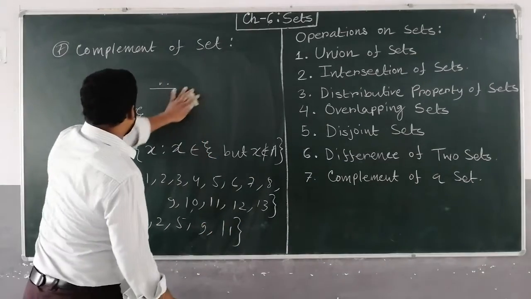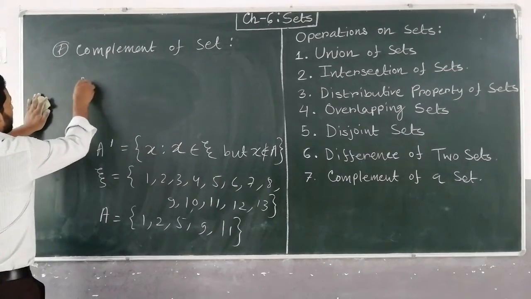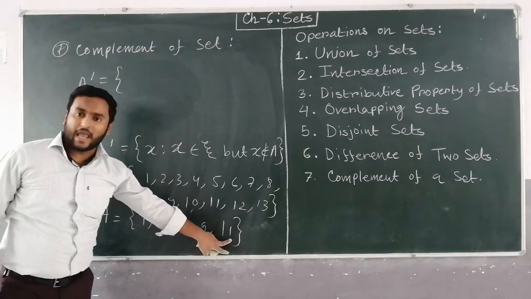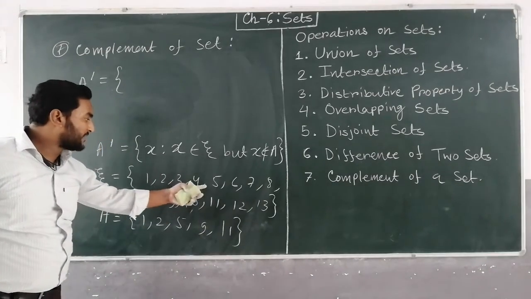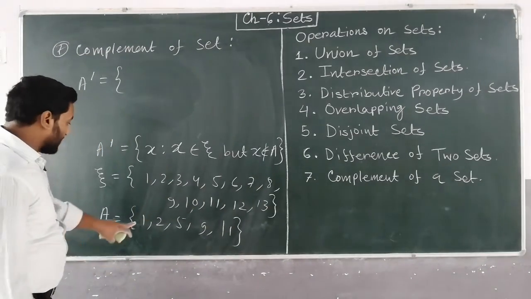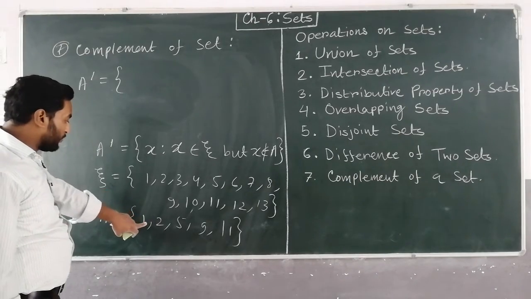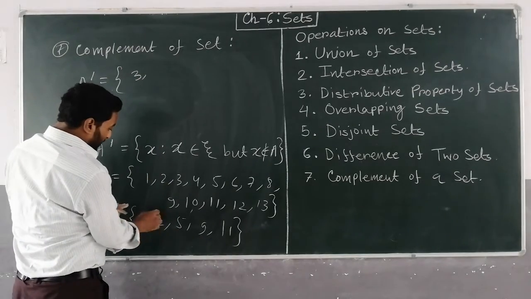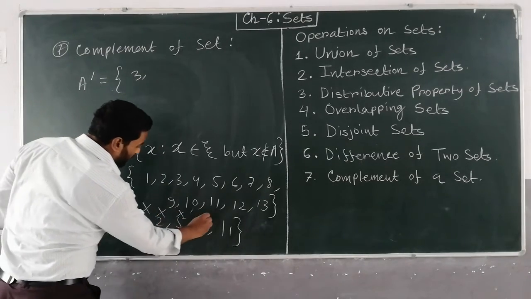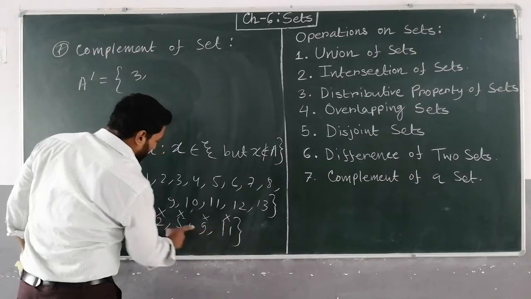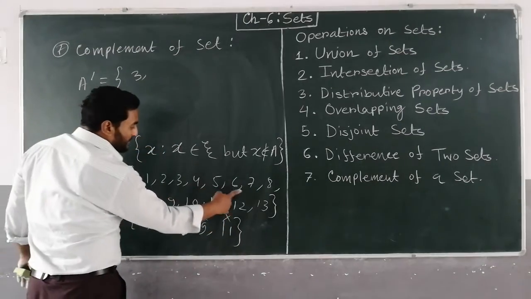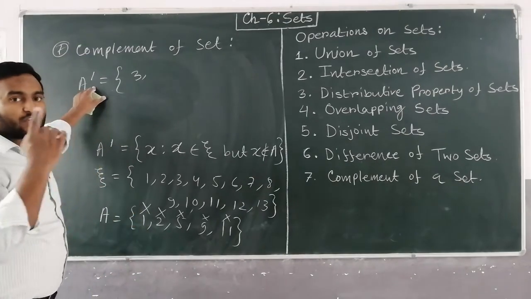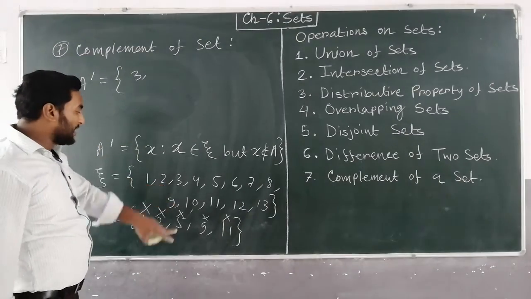So what will A complement be? Excluding the elements of A, all the elements left in xi will be the A complement.